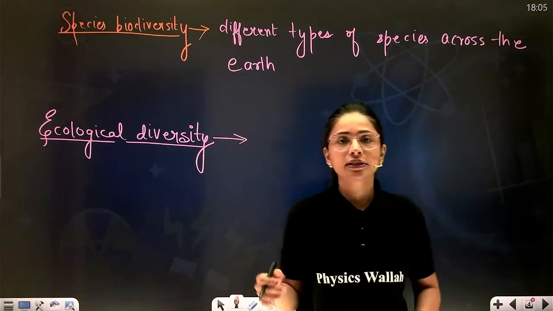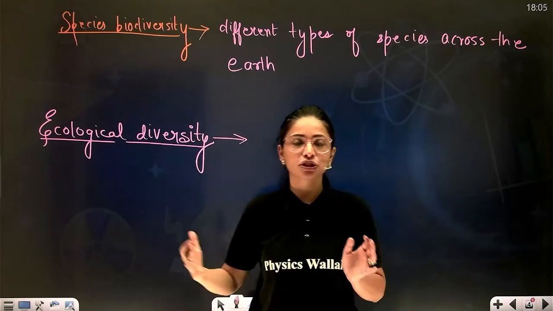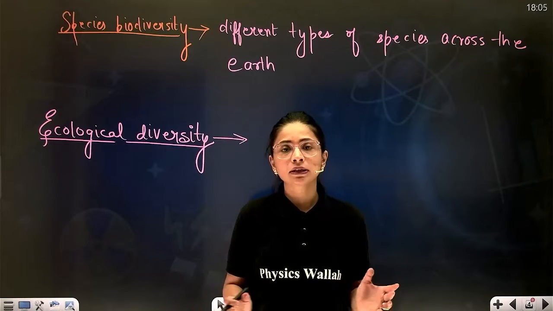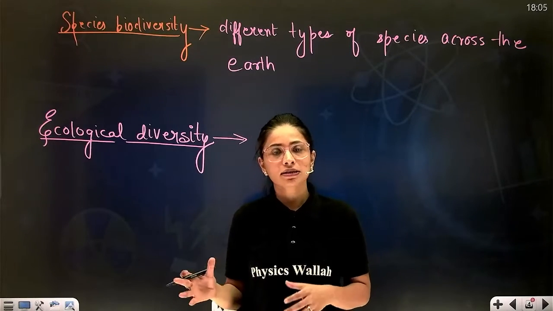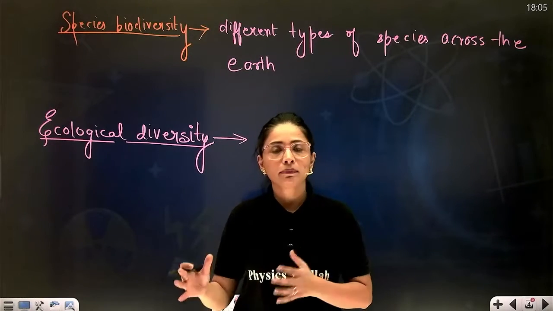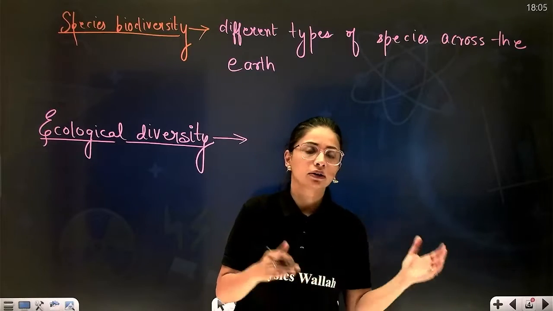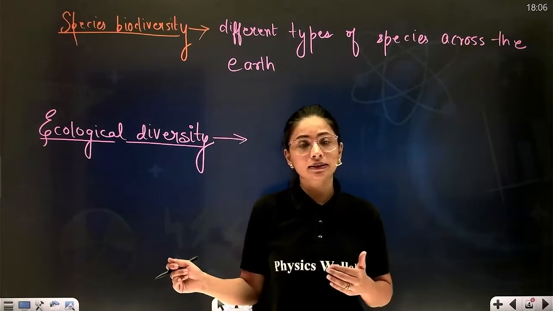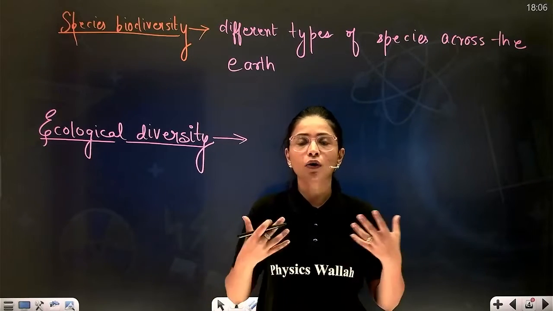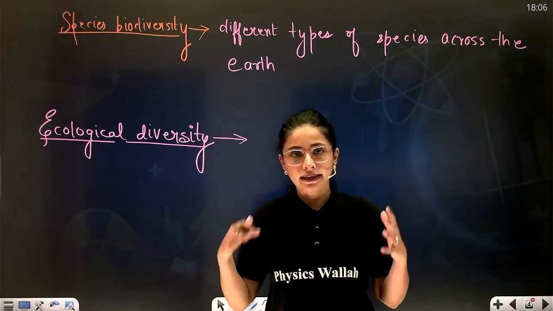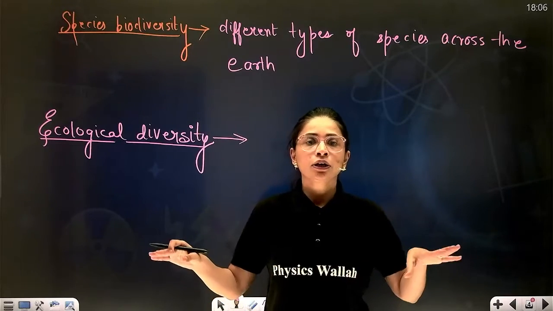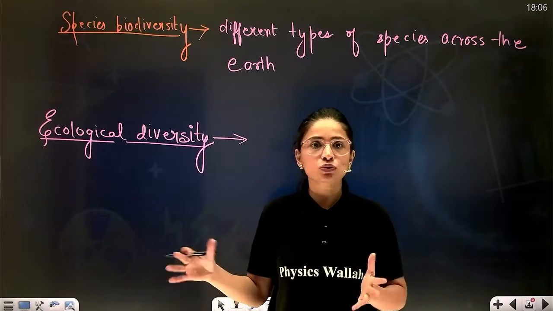Ecological diversity means, again, depending upon the temperature and precipitation. Like if I talk about India, India is a tropical country and here the sun rays are highly variable from one part to the other part. For example, if I talk about towards the central India or towards the southern India, sun rays are almost same the entire year, creating a uniform kind of temperature which is warm and humid.